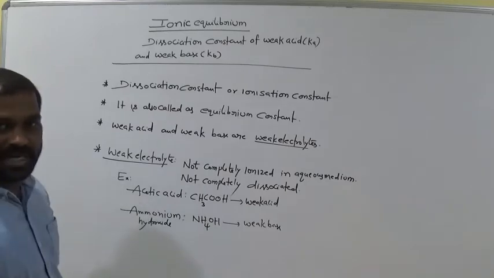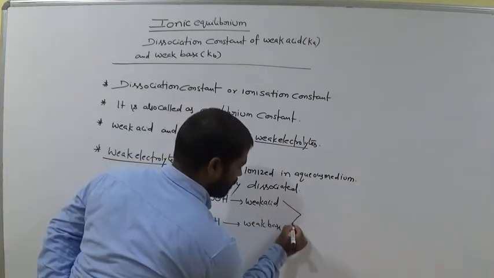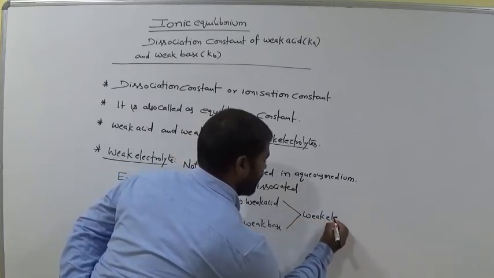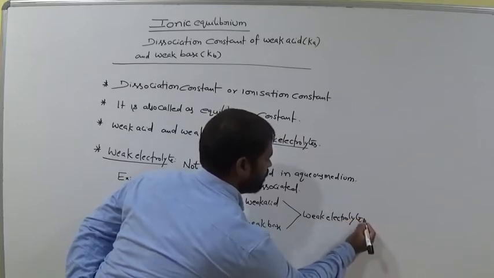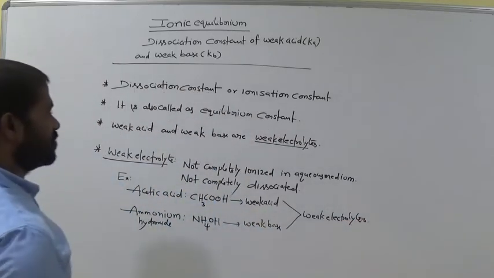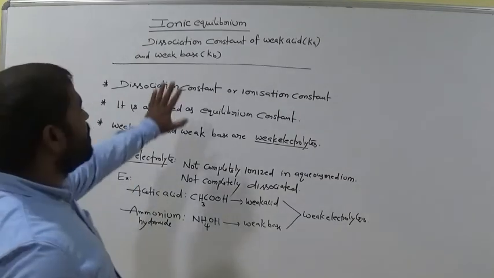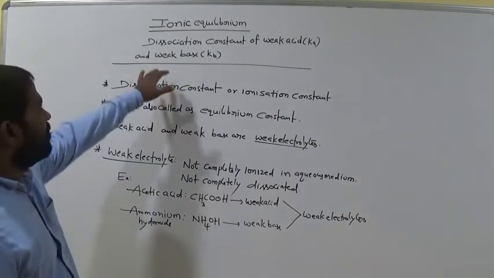That means not completely ionized. Now these two are weak electrolytes. Is it clear? So now the concept is dissociation constant of weak acids and weak bases.